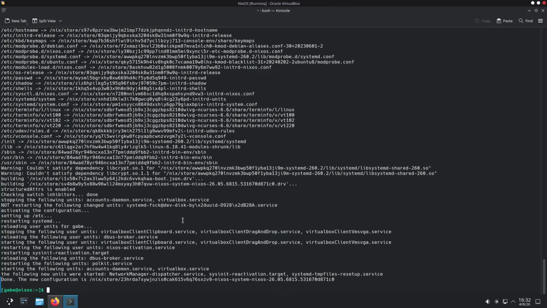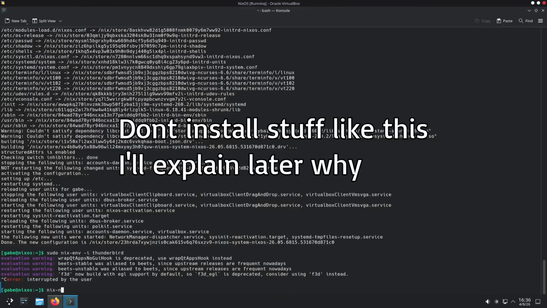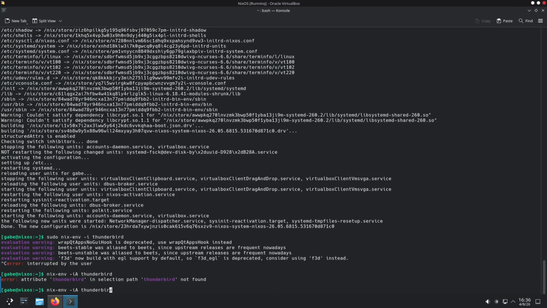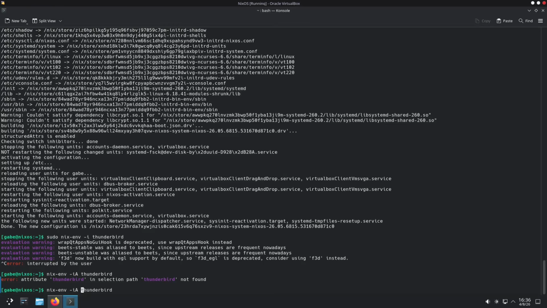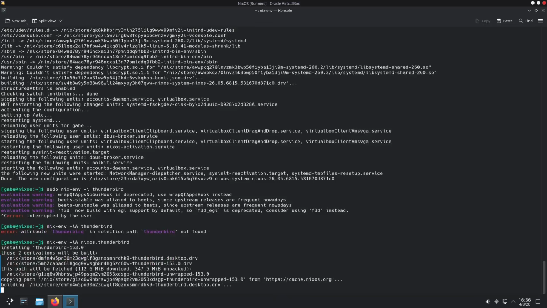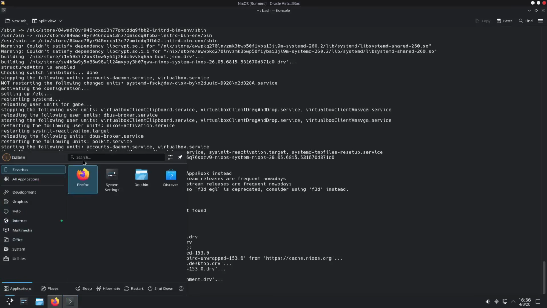And this is basically updated. Apparently we don't even need the sudo, I think, I'm not sure. So basically, are we allowed to just have Thunderbird? No, right? Yeah, not found, okay. So we have to specifically add it. I don't think that's entirely okay, but it makes sense. Basically it's currently installing, and now it's installed. It's copying, it's building, and now basically we have Thunderbird.